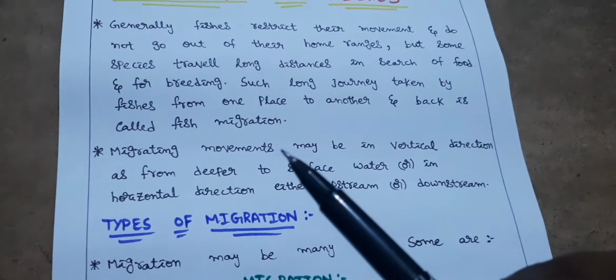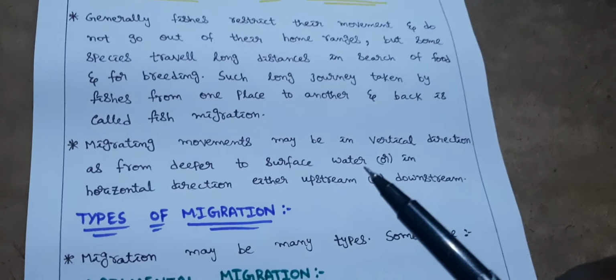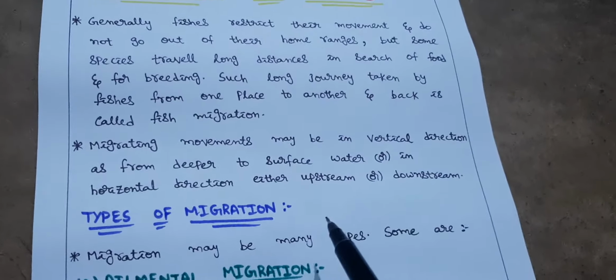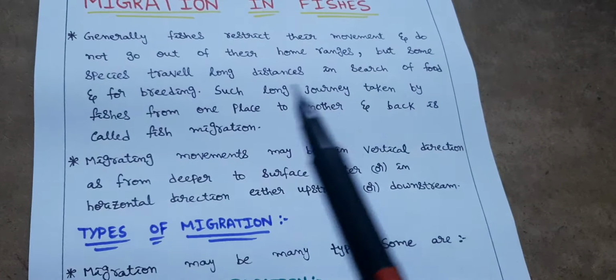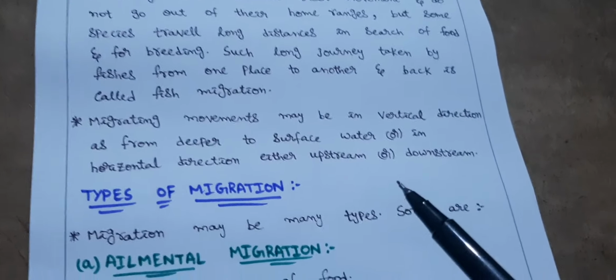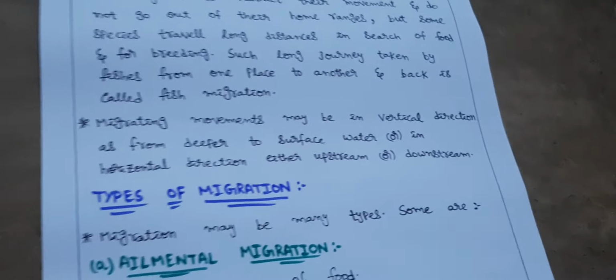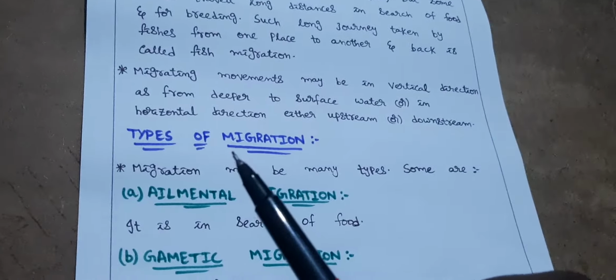And that migrating movements may be in vertical direction as from deeper to surface water. That means from lower of the sea to upper on the surface, or in horizontal direction either upstream or downstream. That means either upstream or downstream in horizontal directions. Okay. Next, types of migration.